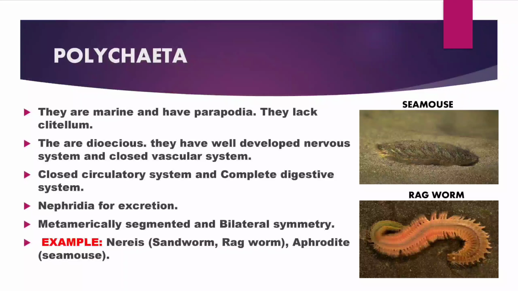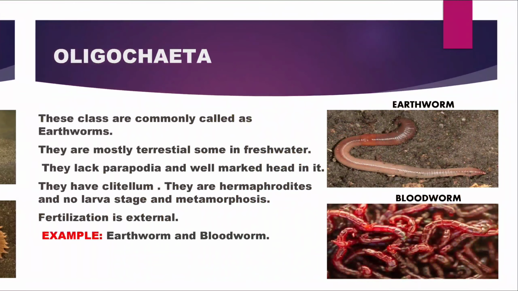They are metamerically segmented and have bilateral symmetry. These organisms are dioecious and they have a well developed nervous system and a closed vascular system. They also have a complete digestive system. Example: Nereis, sandworm, ragworm, sea mouse.